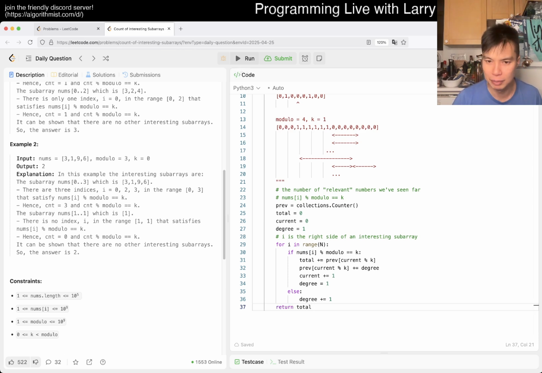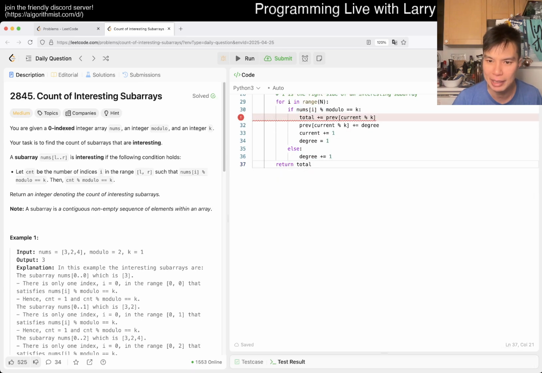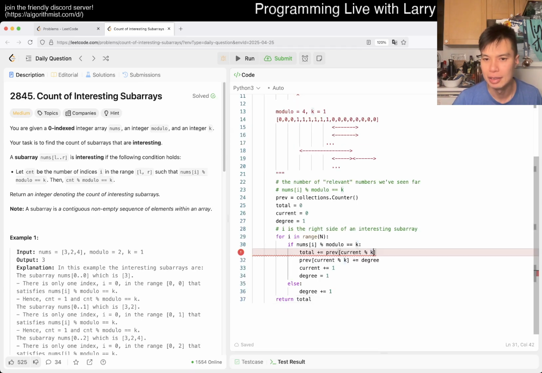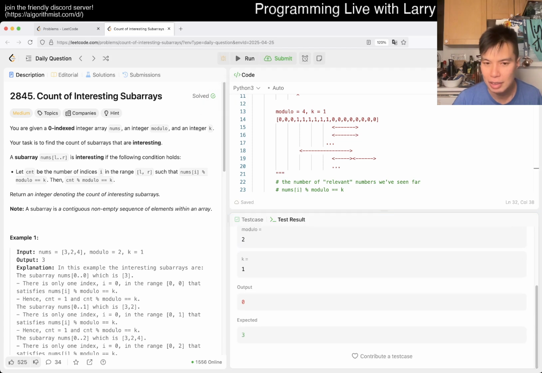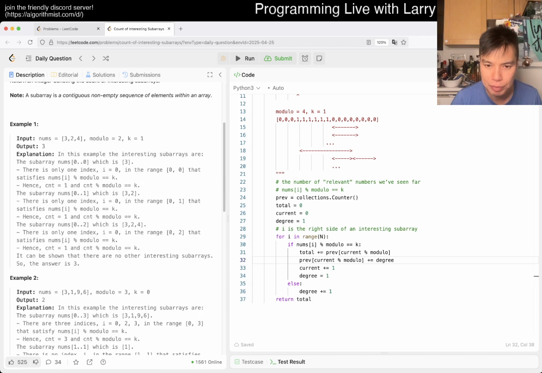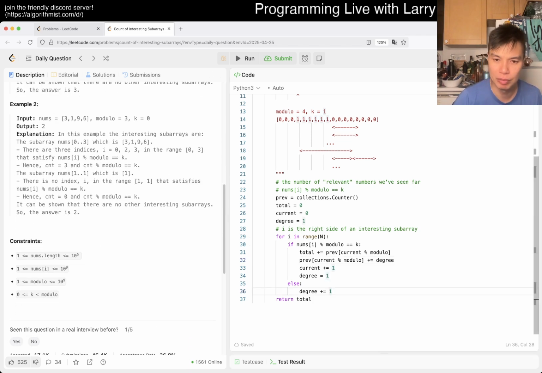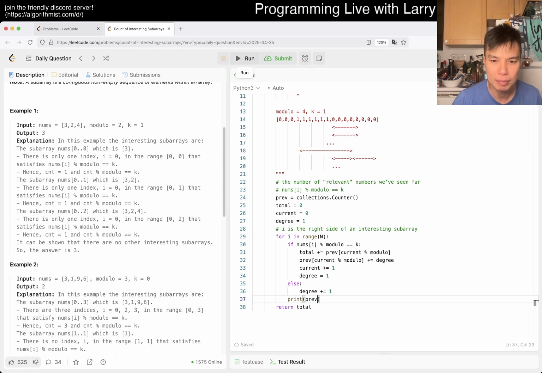I just want to run it to make sure that I didn't do anything too silly. Oh, k is equal... oh, we're not modding by k. It's modding by modulo. I even said it correctly, I just typed it incorrectly. Okay, this is fine, I said as the house is burning down. No. Okay, right. Here we do want to print out the previous, so we could just see, right?